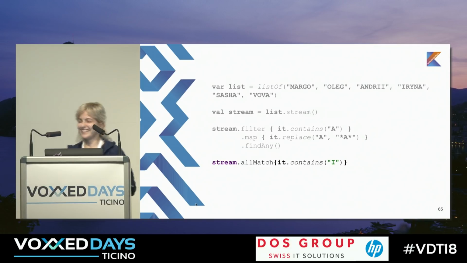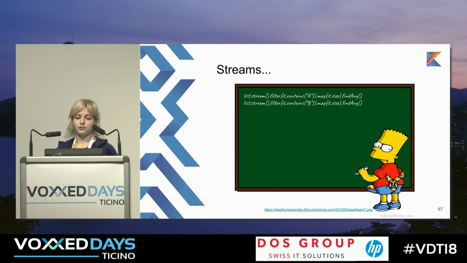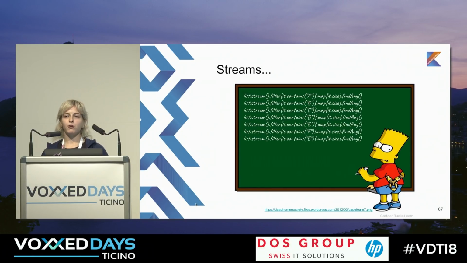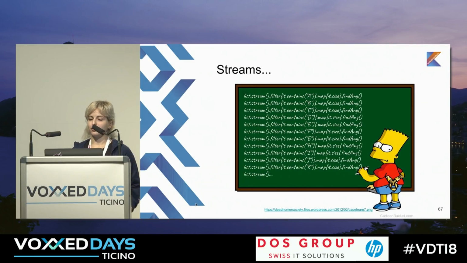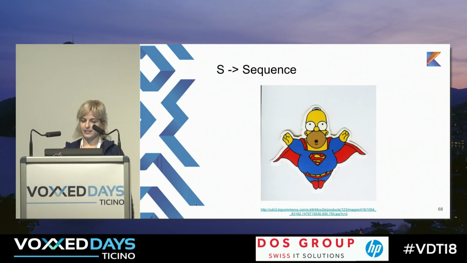Okay, so yeah, we'll receive an illegal state exception because your stream was already processed and we cannot reuse it, unfortunately. So now, if you want to reuse your collection with stream, you need to deal with this situation. And now it looks more like a punishment than like a feature because you always need to type stream, stream, stream, and it's not really good. Is there any solution? And yes, it is.